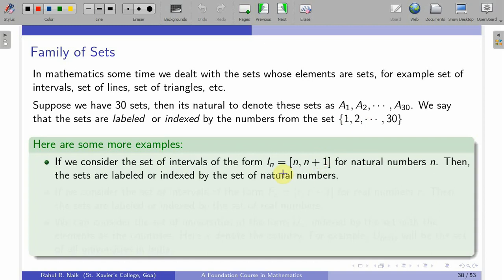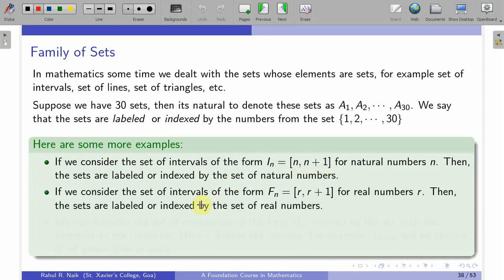Suppose we want to collect the sets of all the intervals of the form [n, n+1], where n is a natural number. So, basically this is a closed interval of 2 consecutive natural numbers. The first interval will be [1, 2], the second interval will be [2, 3], [3, 4], and this goes on. So, for each natural number we have this interval I_n. Then the collection will be of the form I_n, such that each n is a natural number. So, it has I1, I2, I3 and it goes on, and this set is indexed or labeled by the set of natural numbers.